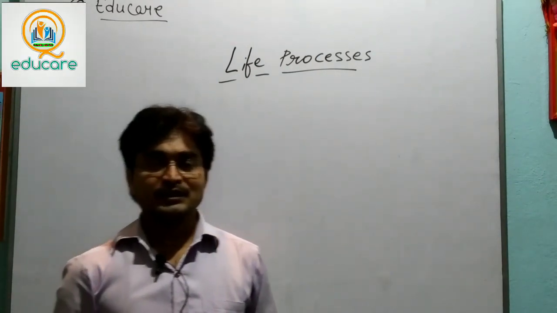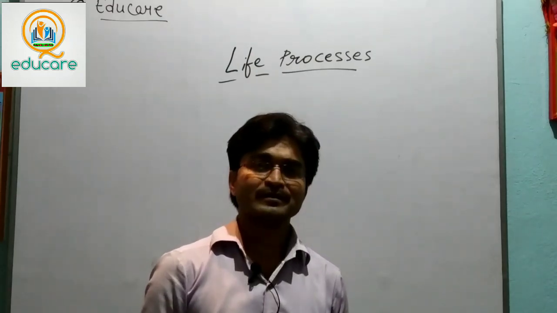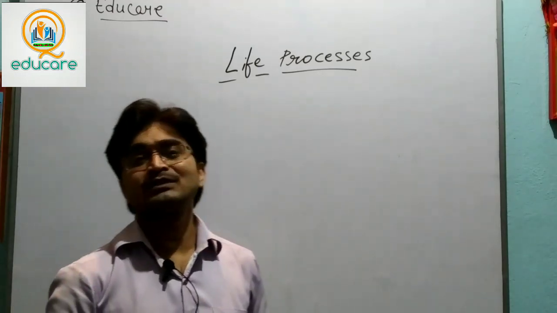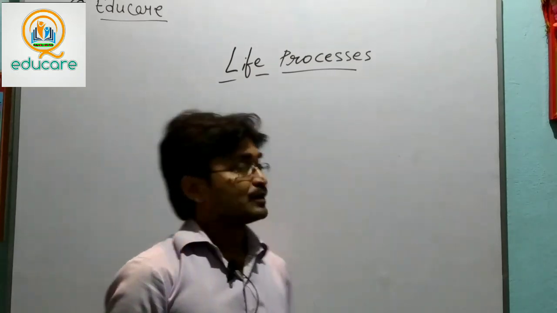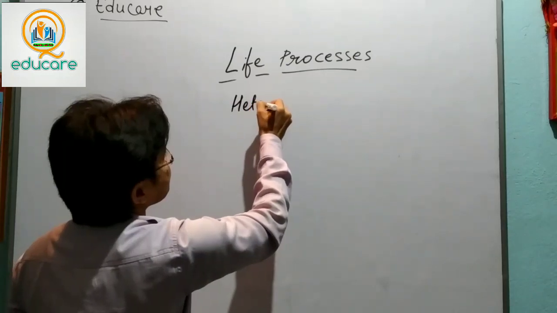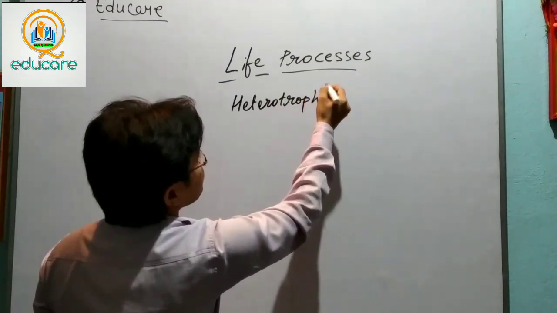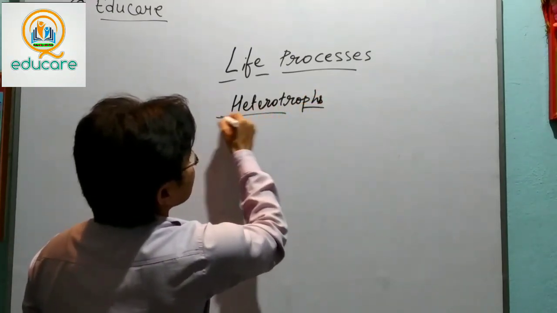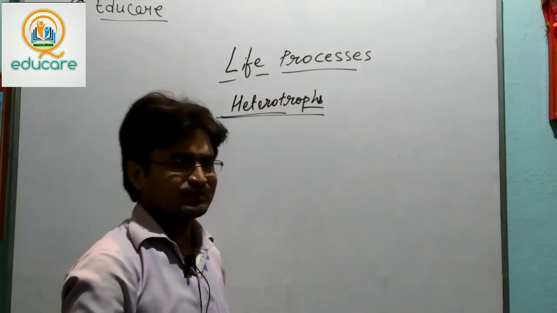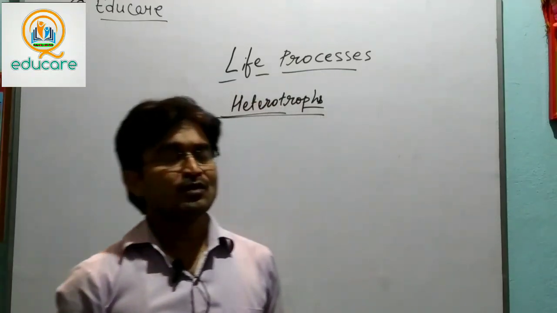As we were studying Chapter 6, Life Processes, last class we were reading about autotrophs. Today we are going to read about heterotrophs. So first of all, we should know what a heterotroph is. We know from the earlier class what a heterotroph is.